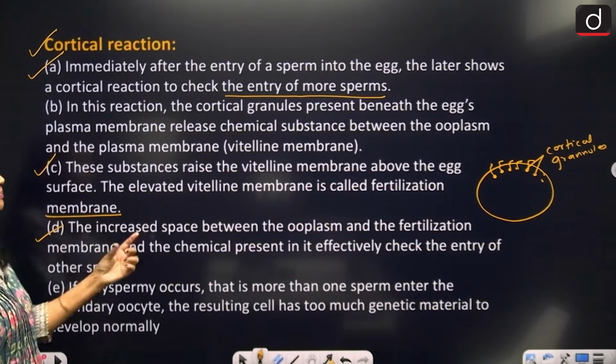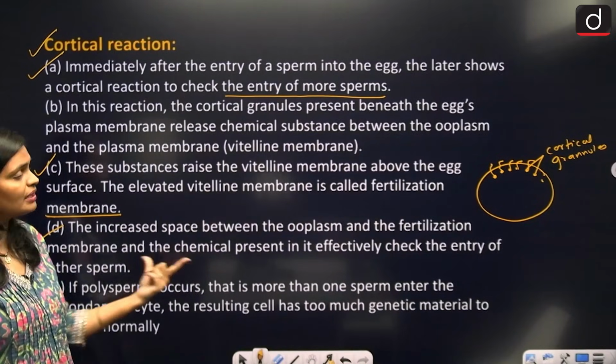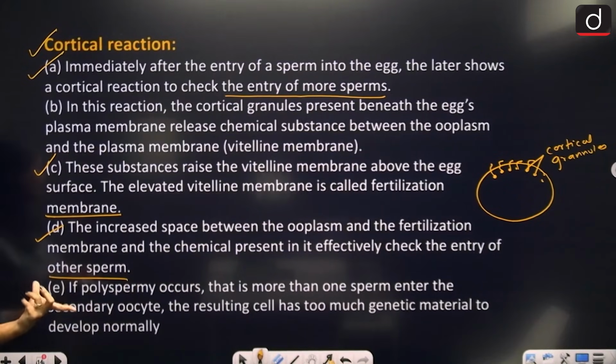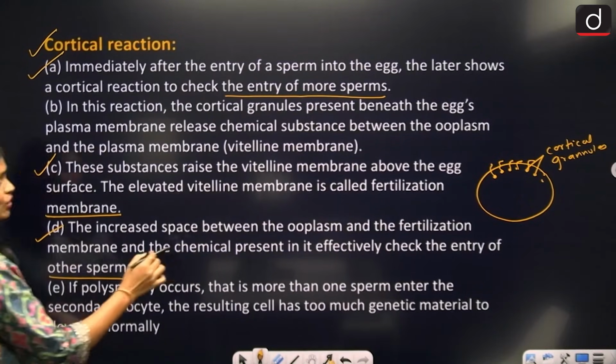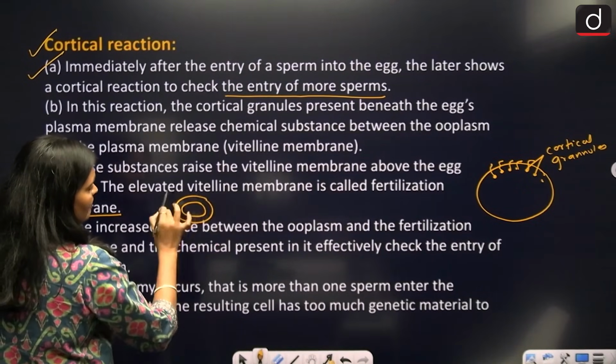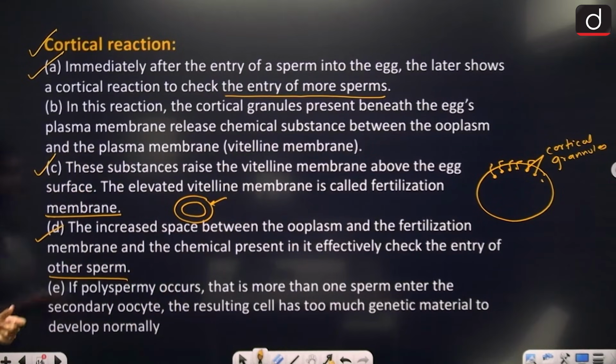The increased space between the ooplasm and the fertilization membrane and the chemical present check the entry of sperm, due to which no other sperm can enter, because now this is the egg ooplasm, this is the vitelline membrane, so the sperm are not able to penetrate.